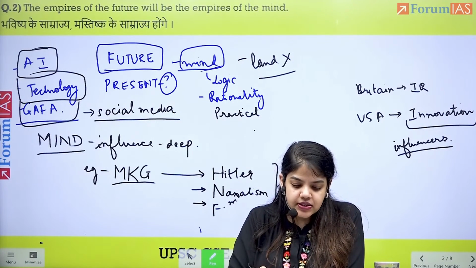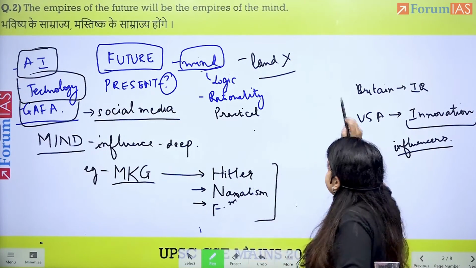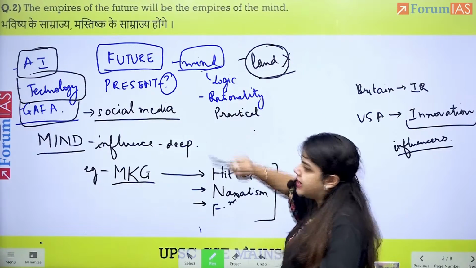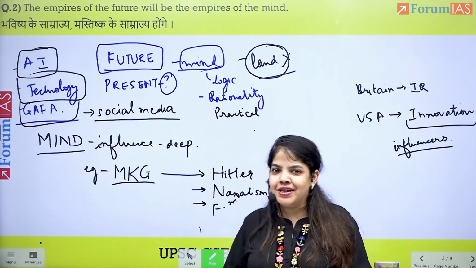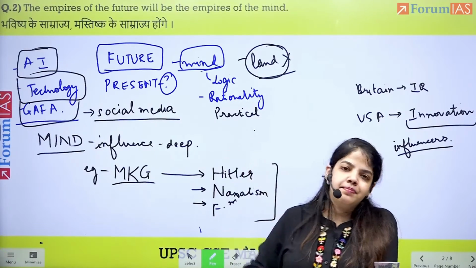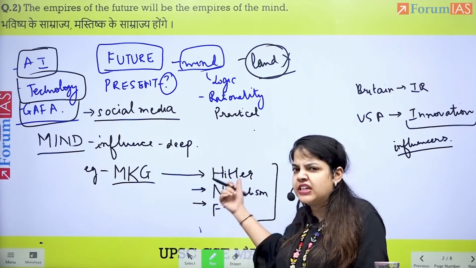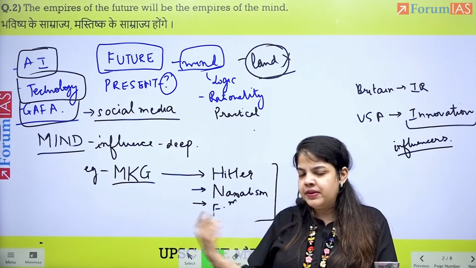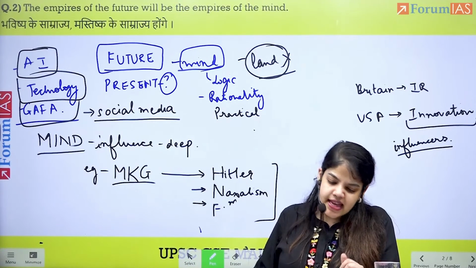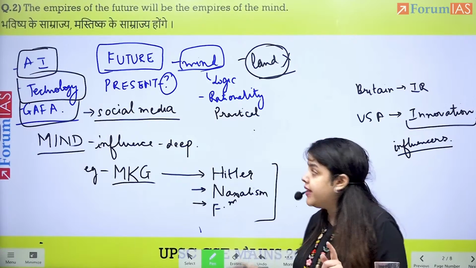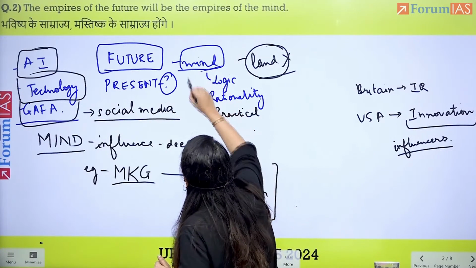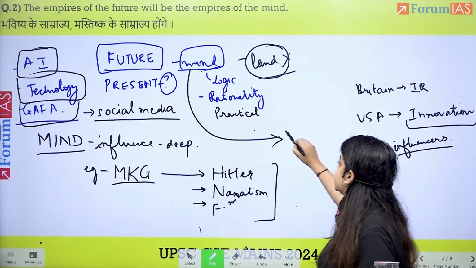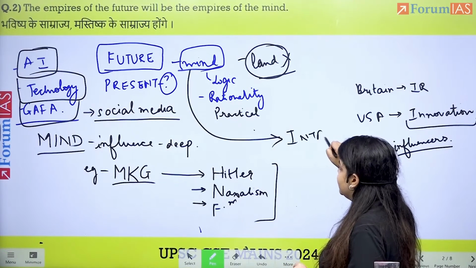After this, we can also discuss that over here we discussed how borders have become useless when it comes to the mind, because there can be a movement in one part of the world, it will immediately be known in the other part and will have followers, and it will be influencing. Now on the same end, we can also talk about mind being intangible. So the problem with the empires of the future will be the empires of the mind is that this mind is intangible.